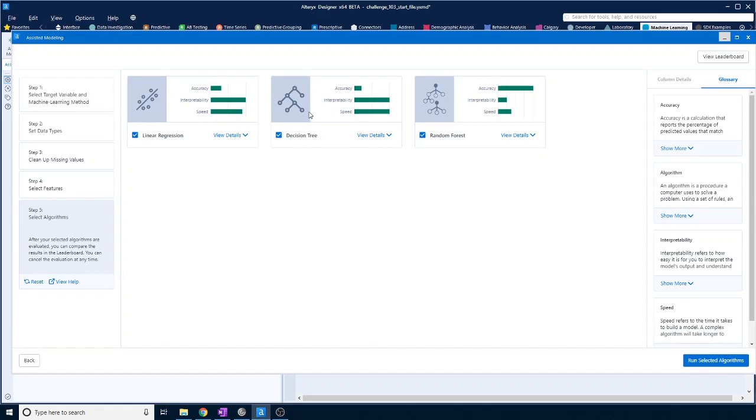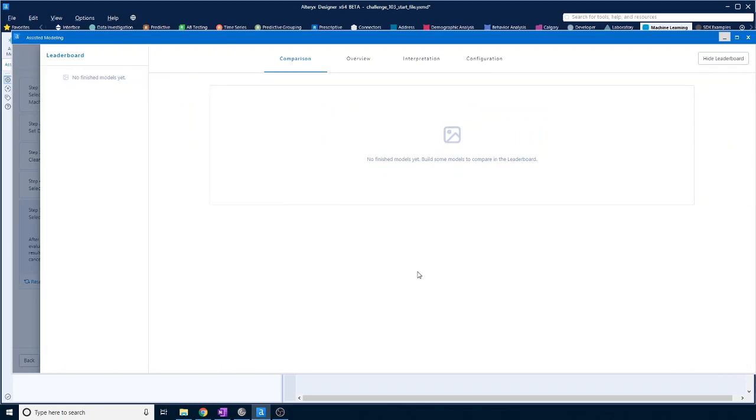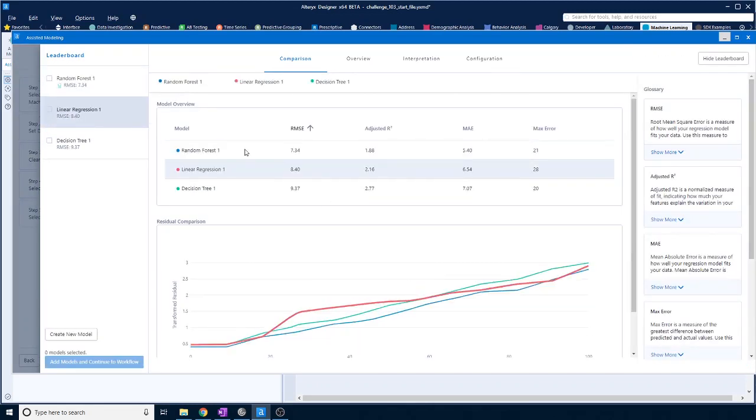Okay, well let's do next and see what we get. And it's suggesting, actually, here's linear regression, which is what was suggested in the challenge, but it's also suggesting a decision tree or a random forest. Well, let's just run all three, see what we get. Okay, so actually it's come out saying that random forest is the best model. It's got this little green symbol here. You might not be able to see that. So it's suggesting that one's the best one. So I think we'll pick that one. Oh, I'll pick all three. Let's do that. There's no reason why we can't have all three, and see which one gives us the best result, or closest to the actual score, maybe.